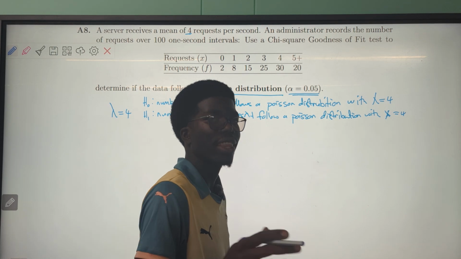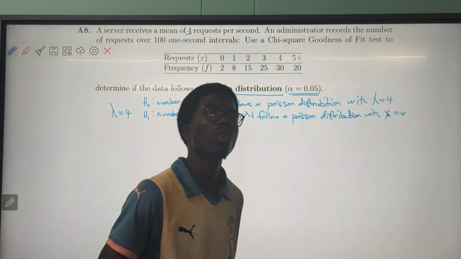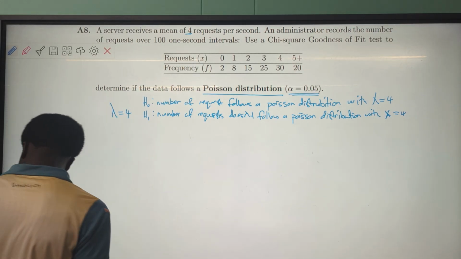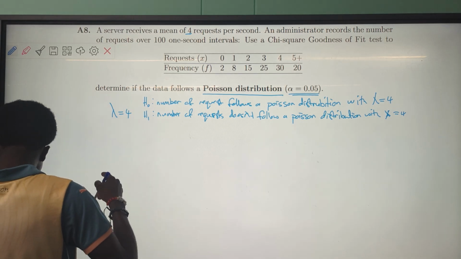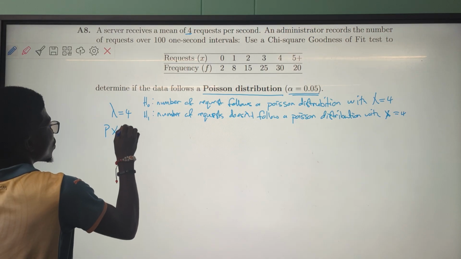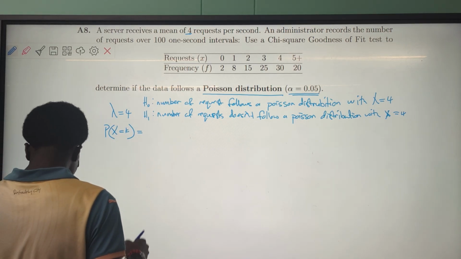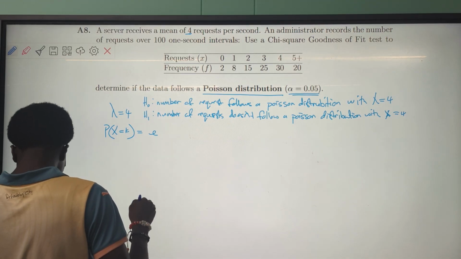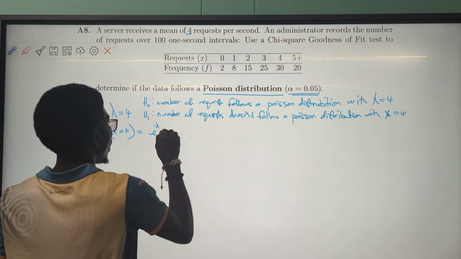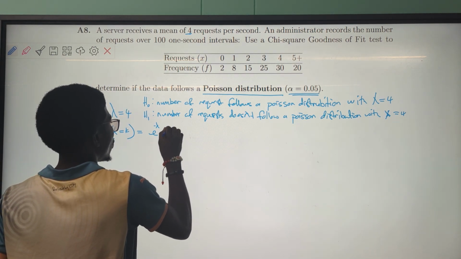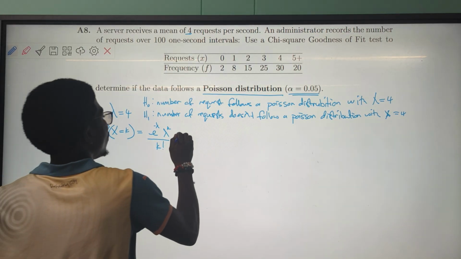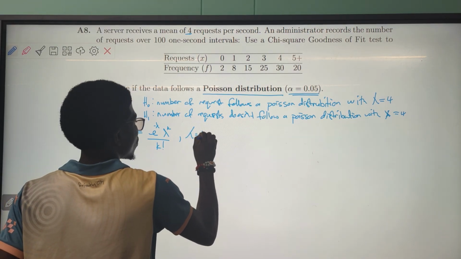Now we want to find the expected frequency of what? The expected frequency of the Poisson. First we find the Poisson probability P(X = k), which is equal to e to the power of minus lambda, times lambda to the power of k, over k factorial, given that lambda is equal to 4. Yes.